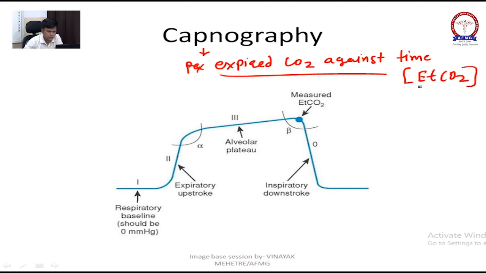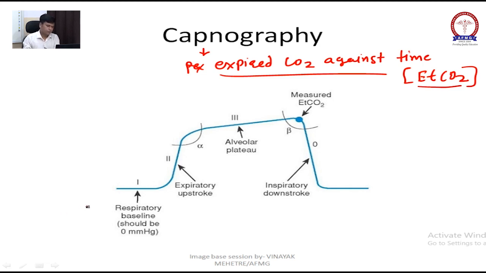It is just a graphical representation of expired CO2 against time. Right? Now there are 4 phases of the capnograph.